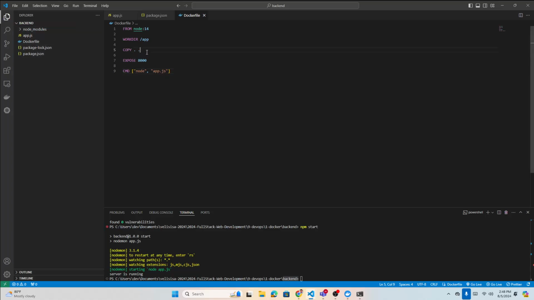Because you have to write some commands here, like the RUN command. We're going to call first RUN npm install, because it just installs your packages, everything inside this package. The second command, if you want to build, you can do that also. So you're going to have a command like RUN npm run build.